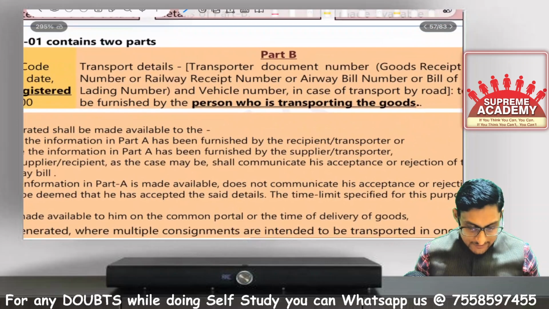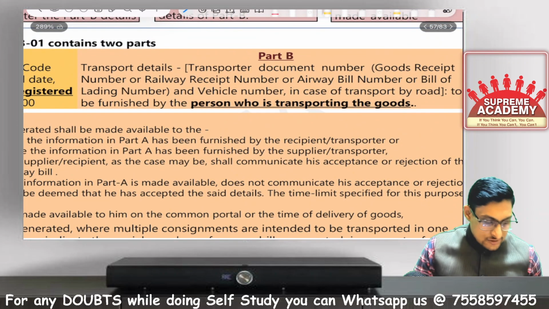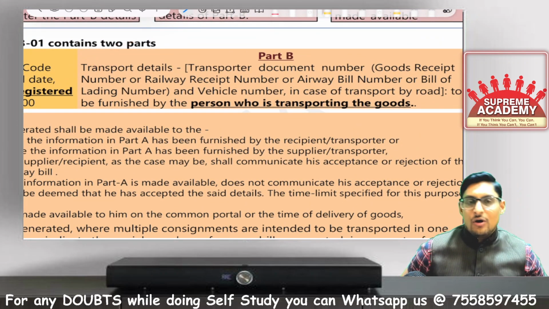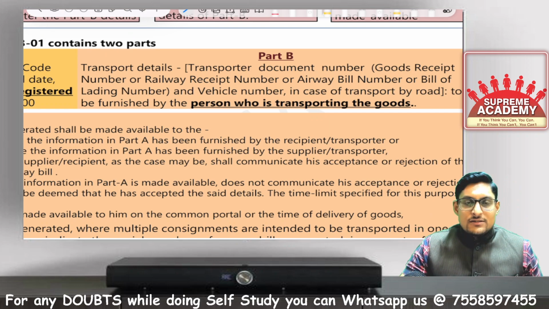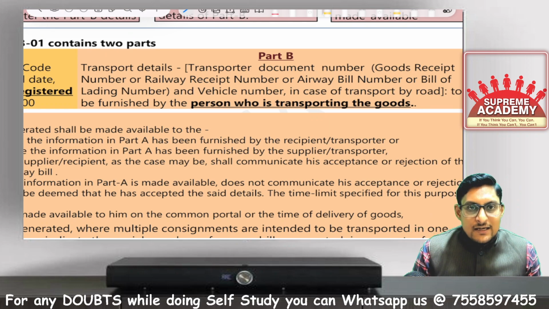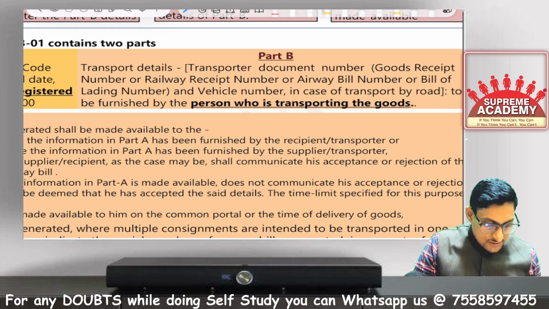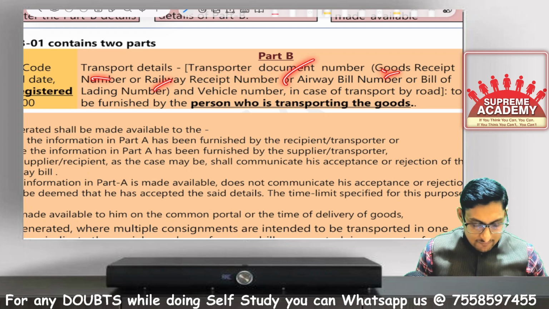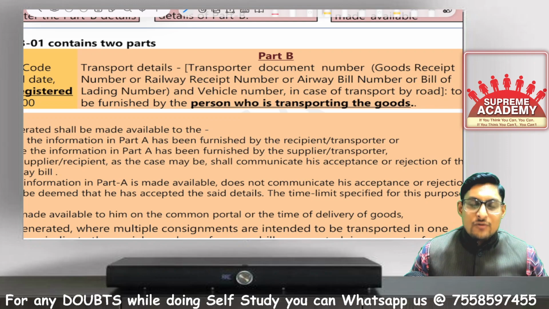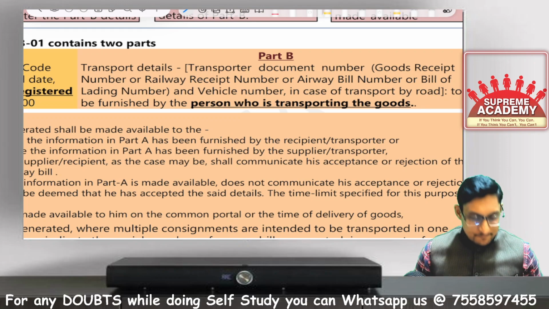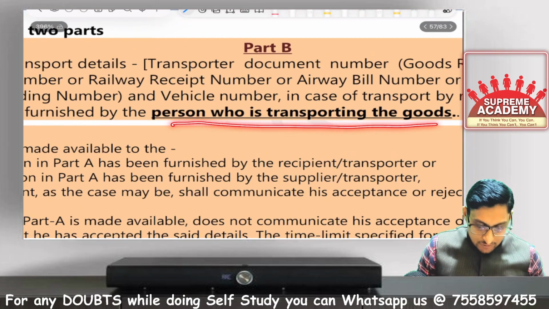So what is there in part B? In part B, the details of transportation will be there, all the details of transportation. What is the transportation mode, the vehicle number, the transport receipt, all of these will be there: vehicle number, transport document, goods receipt number, railway receipt number, airway bill number, etc. And who is going to furnish the details in part B? The person who is transporting the goods.